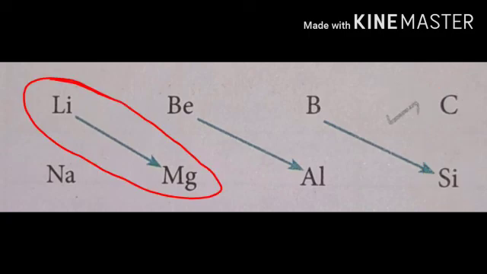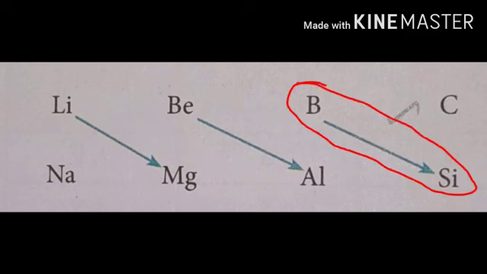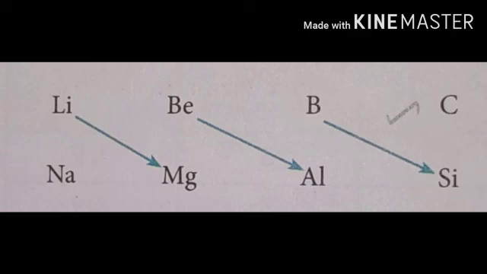Even though lithium is a first group element, lithium's physical and chemical properties are the same as the second group's second element, magnesium. Likewise, the second group's first element, beryllium, has properties similar to the 13th group's second element, aluminum, and the 13th group's first element, boron, has properties similar to the 14th group's second element, silicon. So similar properties exist between the diagonally placed elements. This property is called diagonal relationship.